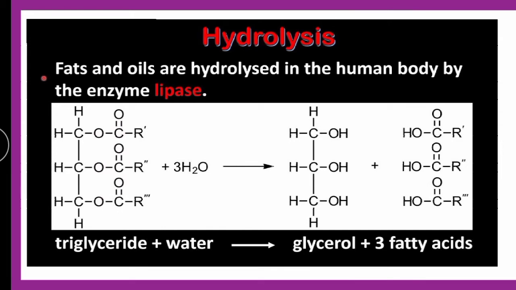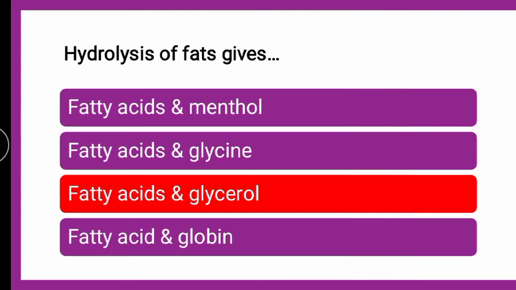This is the structure of glycerol, 3 carbon and hydroxy is there, you can see CH2OH, CHOH, CH2OH, plus fatty acid we can obtain. So what is the product? Now you might have come to your answer. Check the answers which you have put into the comment box. The answer is fatty acid and glycerol. So the correct answer is fatty acid and glycerol.